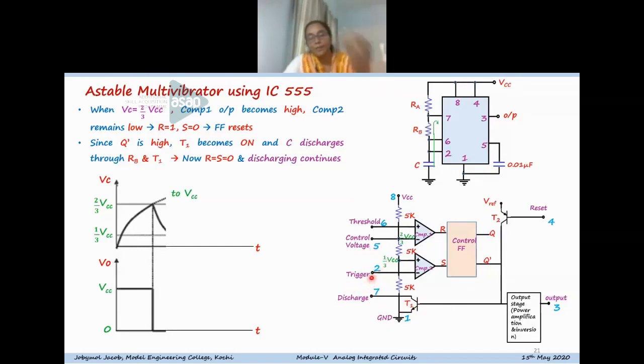And for the trigger pin in the monostable mode, we directly connect the trigger pin to the trigger input. Is it clear now? I hope it is clear. Yes, ma'am. Ma'am, there is one more question.